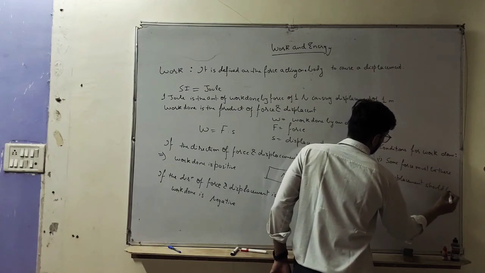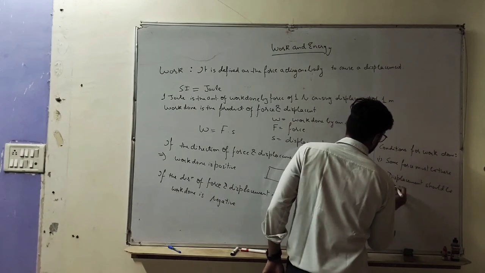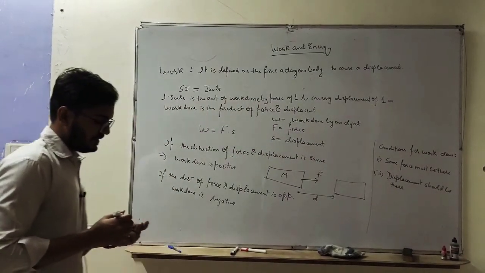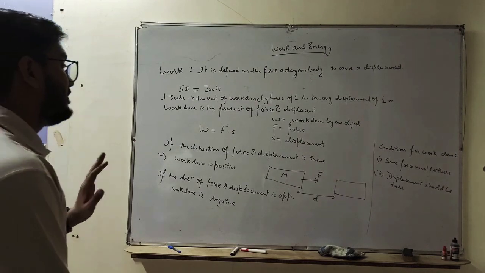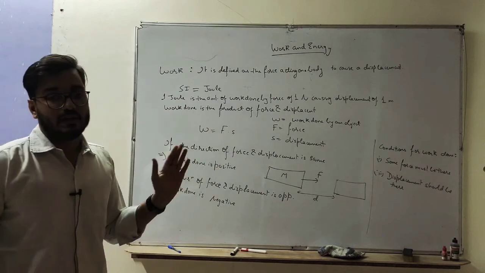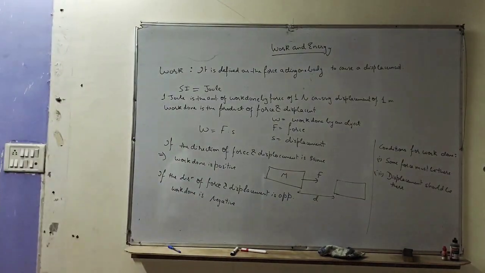These two conditions should always be satisfied. We cannot say that if any one condition is satisfied then work will be done. Force should act on an object and the object must be displaced. Only then can we say that work is done by an object. The SI unit of work done is joule. So this is all about work done.